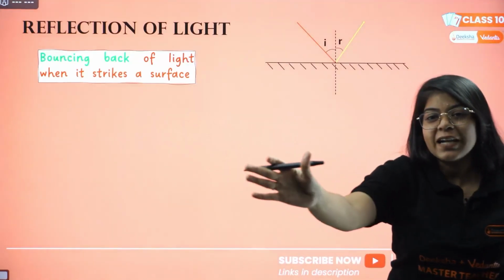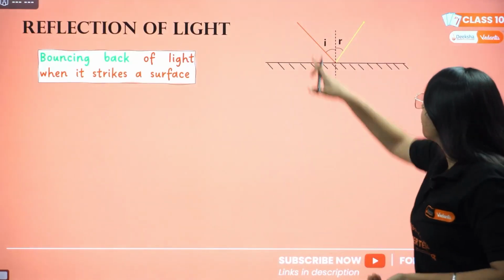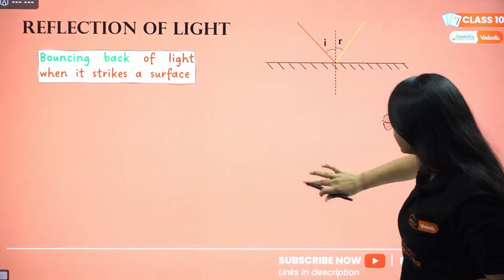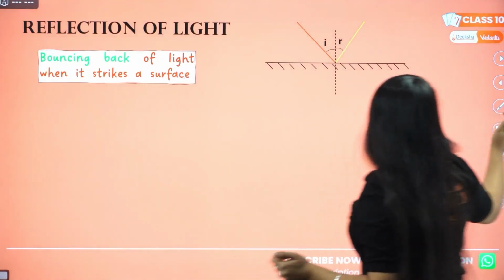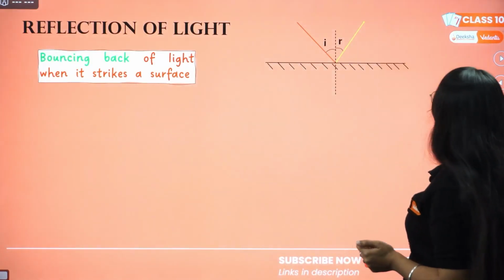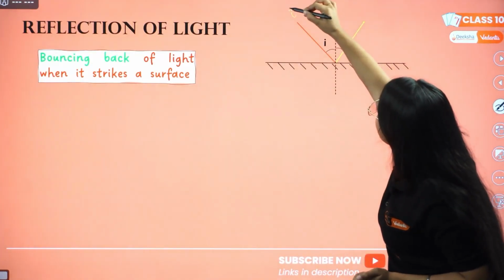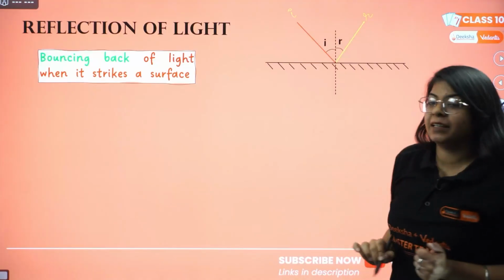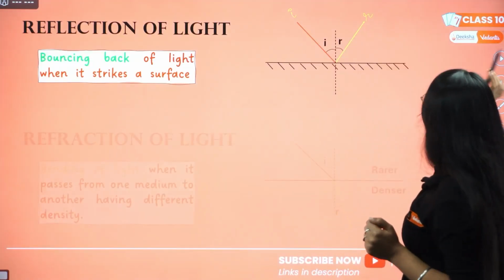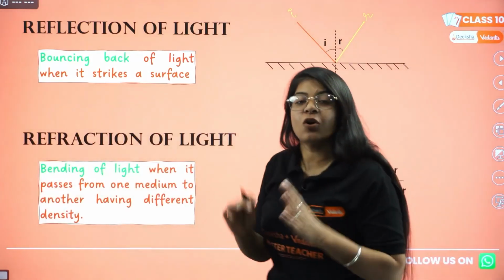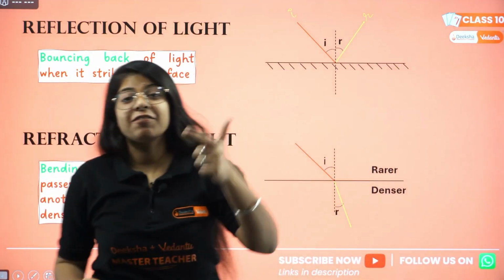Bouncing back of light when it strikes a surface. So this is my incident ray, and then it reflects back, and that, my friend, is my reflected ray. This is my incident ray, right? And this is my reflected ray. Then the next part we have is refraction of light. Reflection of light, refraction of light.